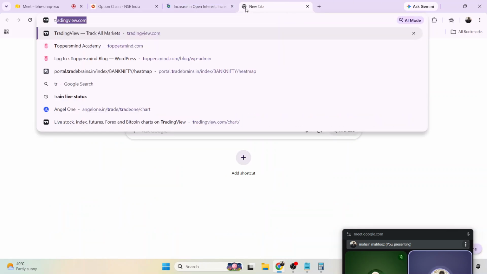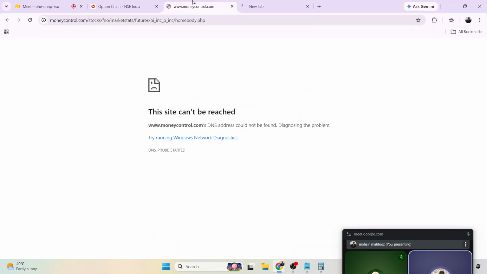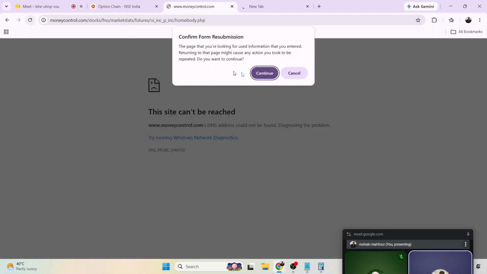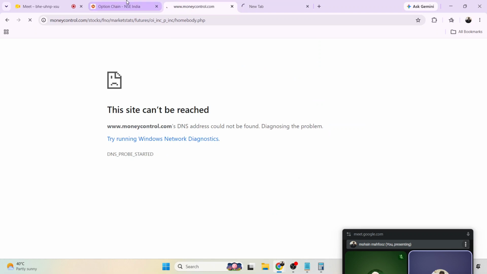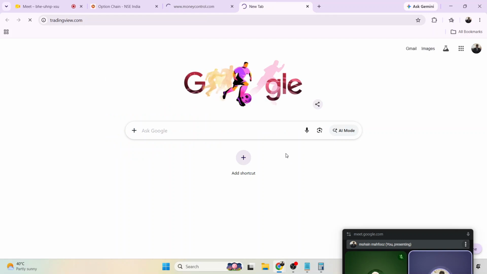So if you go to TradingView and see the chart of these stocks, every morning you can choose a stock, and according to that you can make your position in the same stocks.